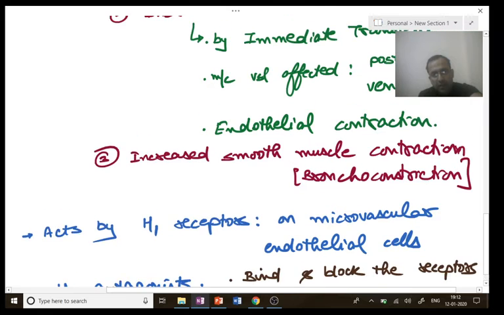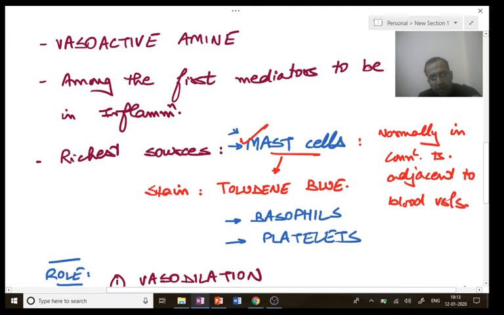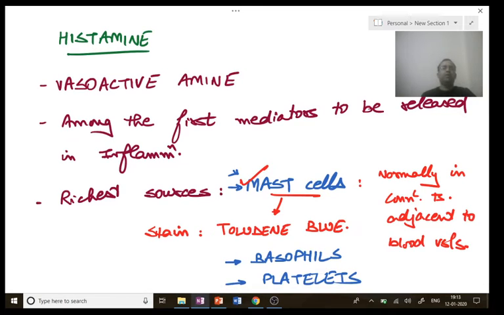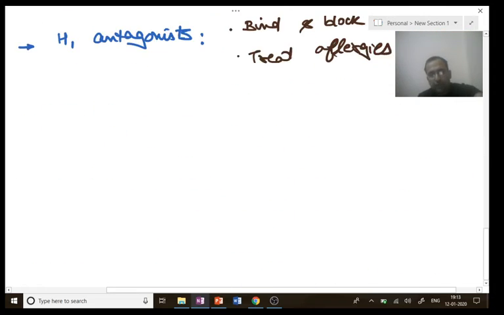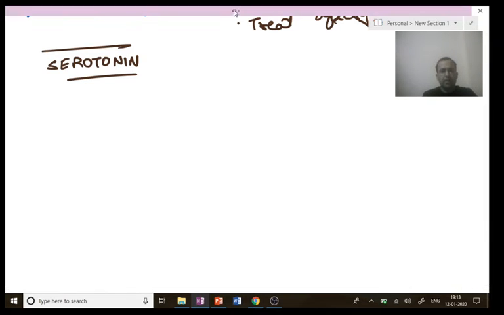This is the first mediator, the first preformed mediator, that is histamine. Next point. You very well know that histamine and serotonin are vasoactive amines. So let us have a look at serotonin also. Serotonin, just one or two lines, nothing major.